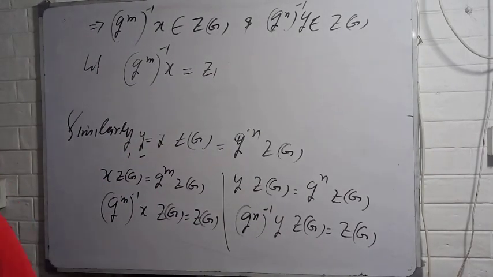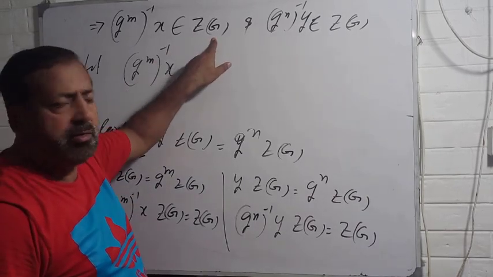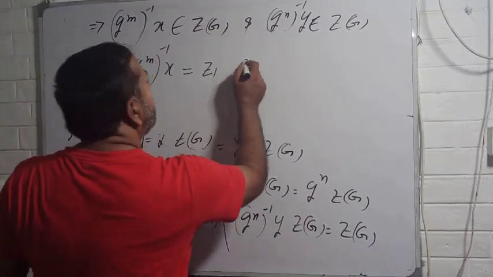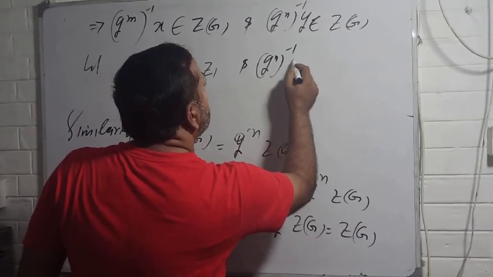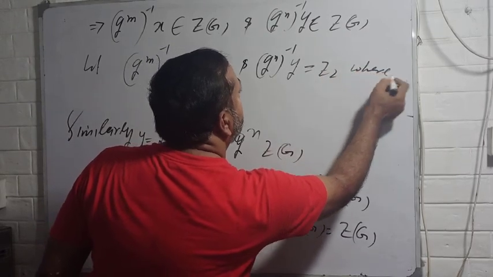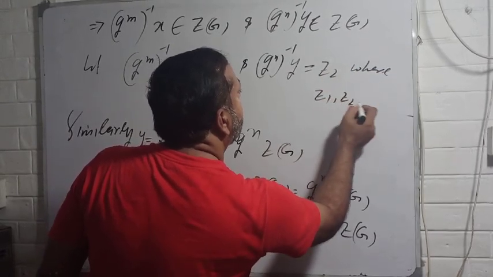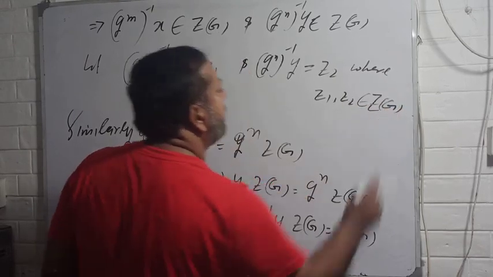Okay, you can write this is some z1. z1 is an element of center of G. Okay, and g^n inverse y is equal to some z2, where z1, z2 belong to center of G.